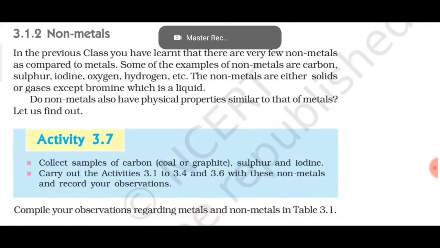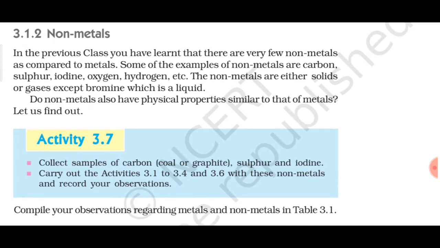Welcome everyone. Today we will discuss non-metals. It is given here that in the previous class you have learned that there are very few non-metals as compared to metals. So as I have already told you, if you have to understand more about non-metals and metals, you can refer to the periodic table which is given in chapter 5. First of all, you don't have to study the periodic table, you just have to go through it.